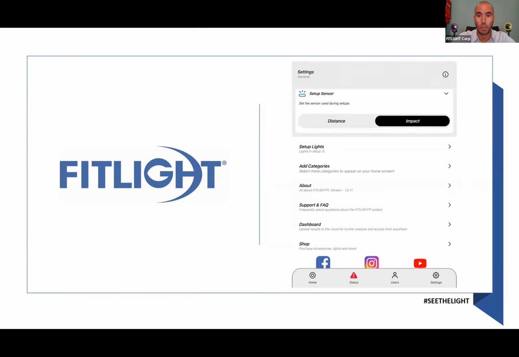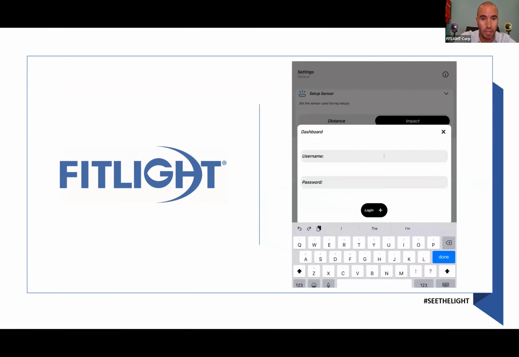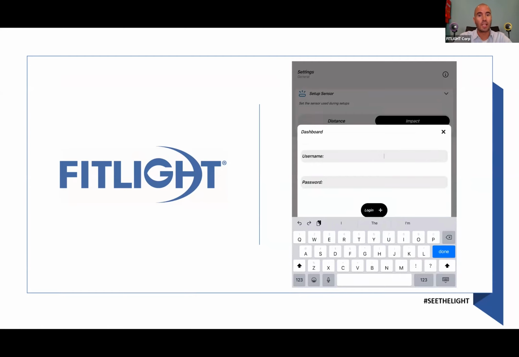All right, and below that, you'll see the dashboard login. The dashboard login is meant for you to put in your username and password that you chose when you registered your system on our website. Whoever gets a new system will have a serial number, and once you download the app, you'll be prompted to register your system with that serial number, and you have to choose your own username and password.